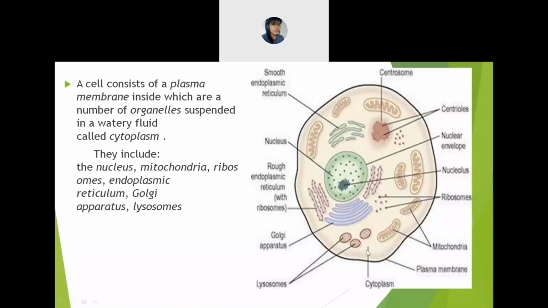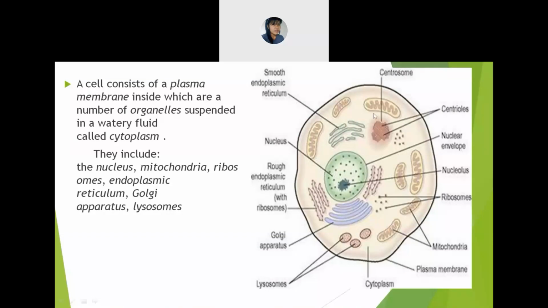Is it clear? And inside the cell, you will find various organelles. So what are they? Nucleus, you will find, right? This is the nucleus. And nucleolus, mitochondria, then ribosomes. These are the ribosomes. Endoplasmic reticulum, all this. Golgi apparatus, all this. Lysosomes. All these are lysosomes. So these are the organelles that you will find inside the cell.